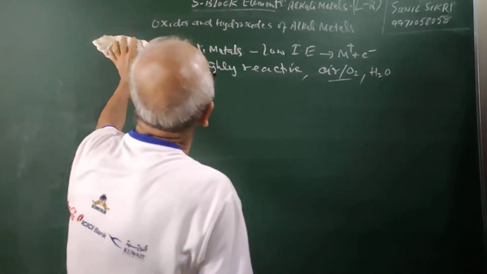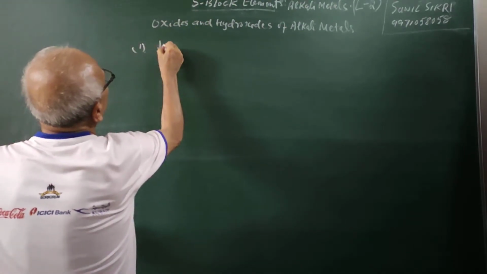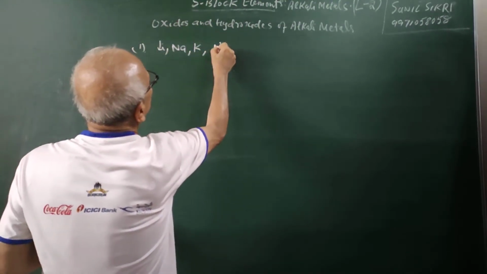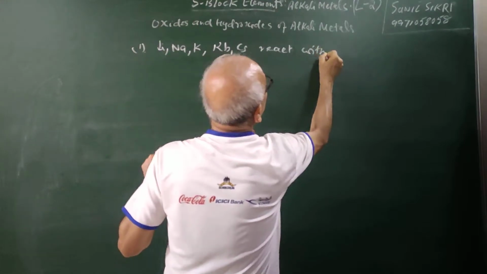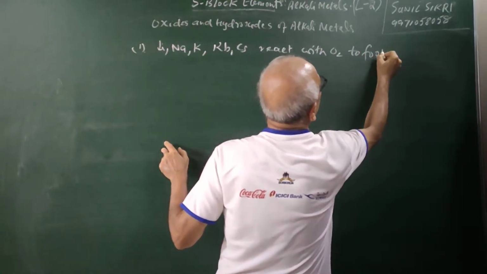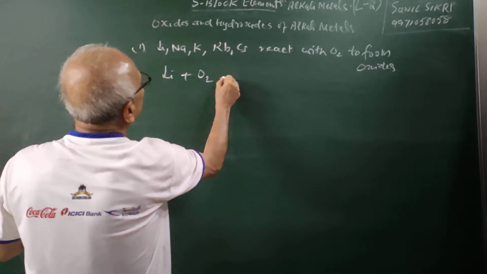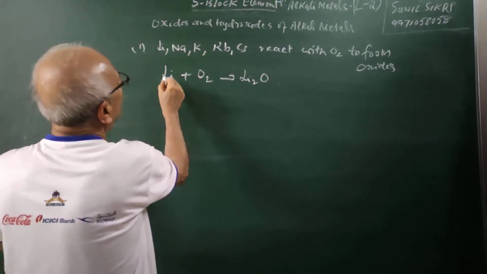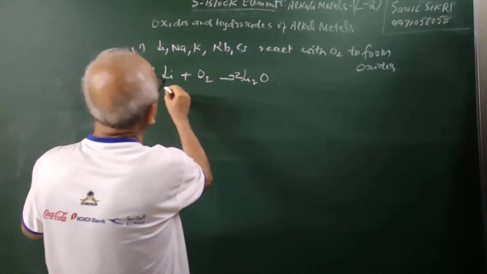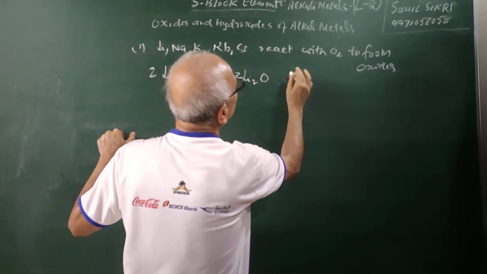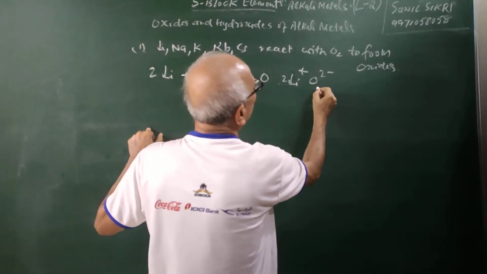What happens? We are trying to say that all these metals, lithium, sodium, potassium, rubidium, cesium, react with oxygen to form oxides. Lithium reacts with oxygen to form lithium oxide. This is Li+ and O2-. So this is our oxide ion.